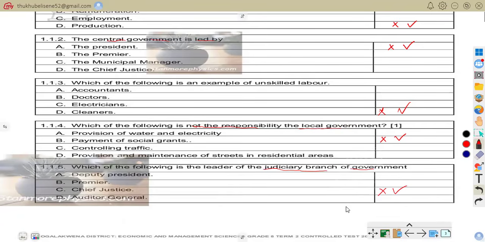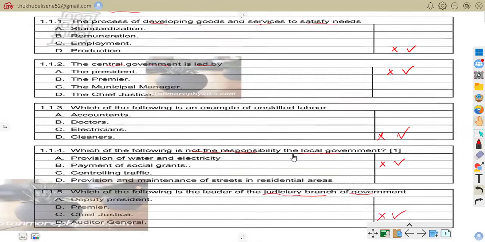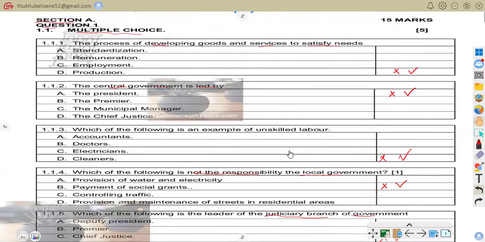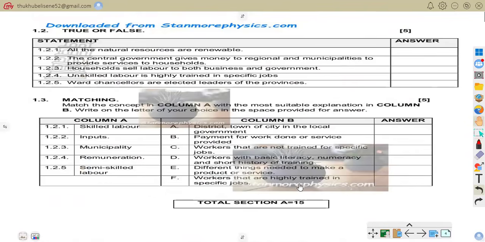So we know the chief justice oversees courts and ensures justice is applied fairly. So that is that, good people. Let us move on. Now we are on 1.2, whereby we are going to be on true or false.